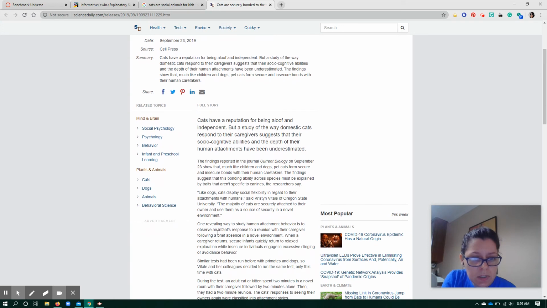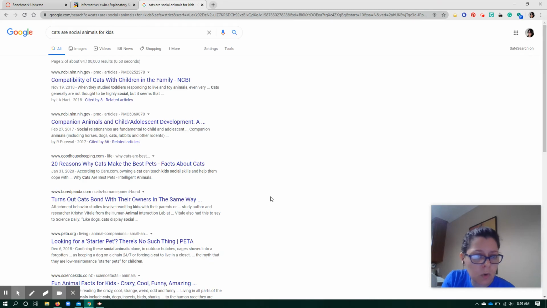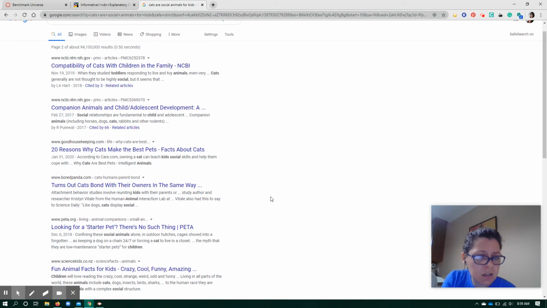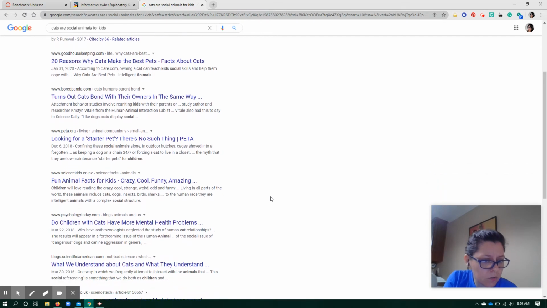So this came up. It says reputation. Cats have a reputation for being aloof and independent, but a study of the way domestic cats respond to their caregivers suggests socio-cognitive abilities. You know, this may be a little bit tough. Maybe this is something for adults, more for science adults. So I'm going to skip that, and I'm looking for more.